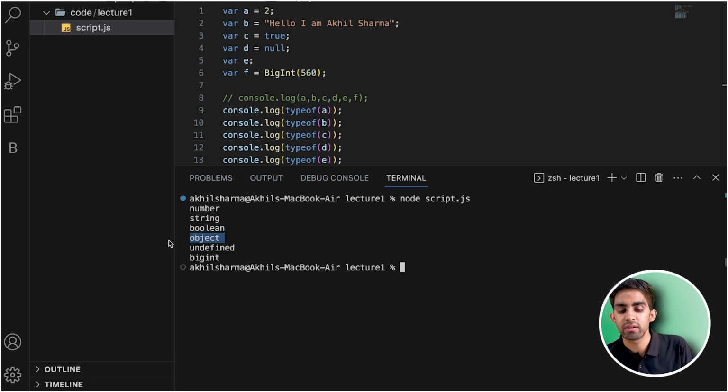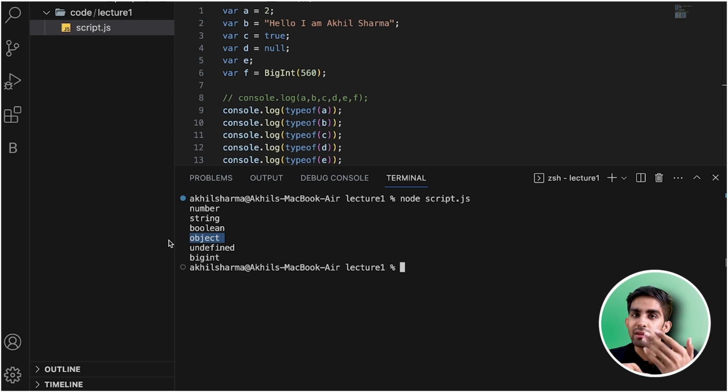I have just mentioned null, and why is the type of null object? Let me tell you, team, that this is a bug in JavaScript. You are going to say, sir, if this is a bug, then why are we not resolving it?